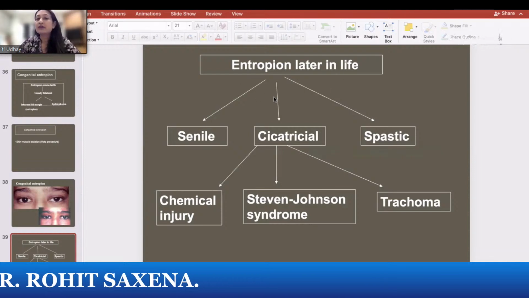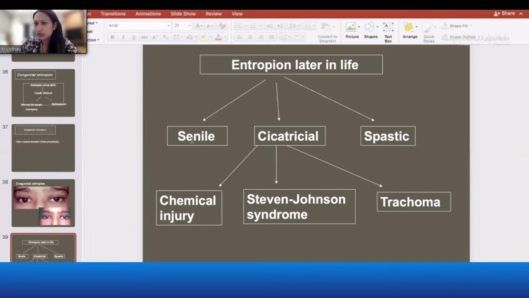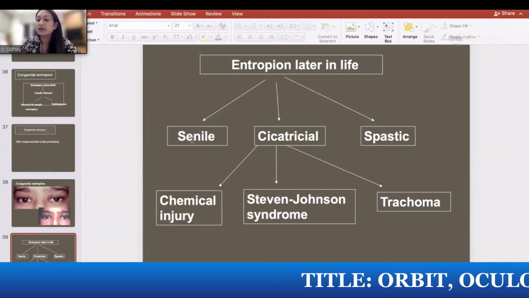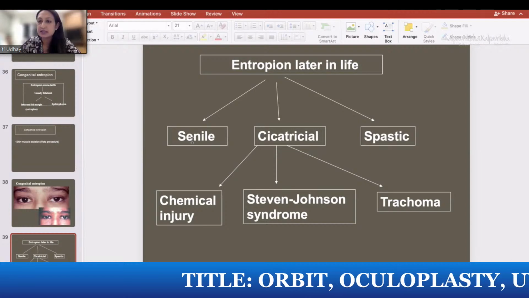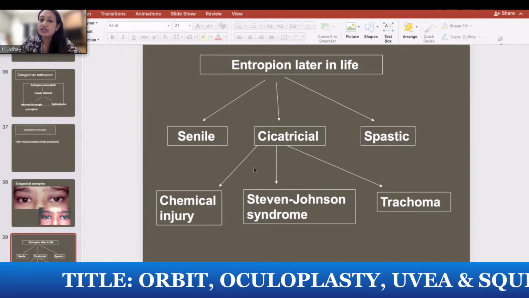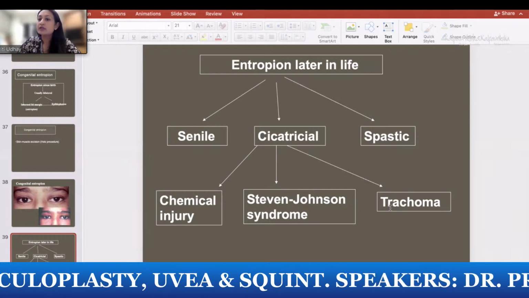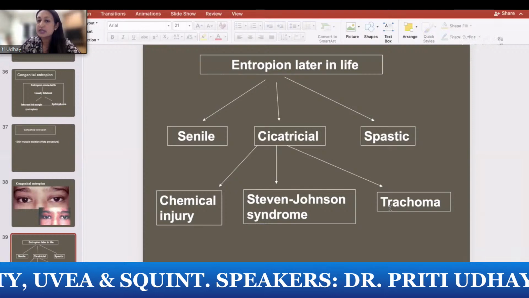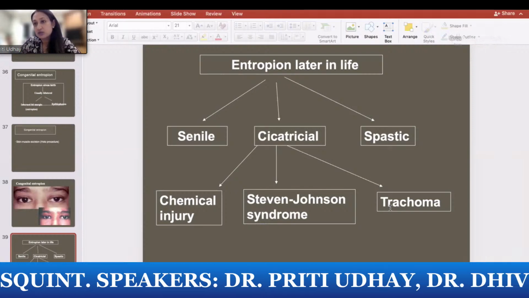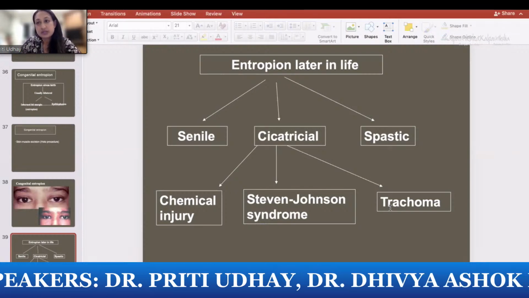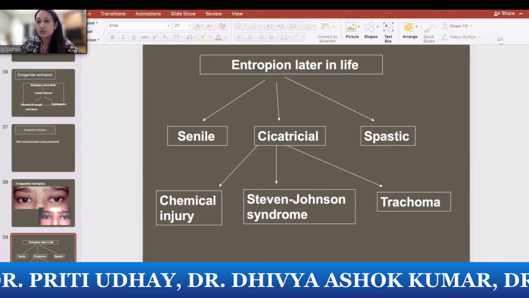Now, when you have acquired entropion, if it is senile, it is usually because of laxity, so you correct the laxity. Horizontal laxity, the MCT as well as the LCT laxity. If it is cicatricial, it is usually because of chemical injuries, Stevens-Johnson's, trachoma. You correct these conditions in the acute phase, and in the chronic phase, the sequelae have to be dealt with various surgical procedures, which I will discuss soon.